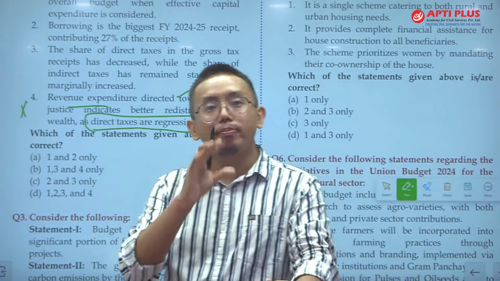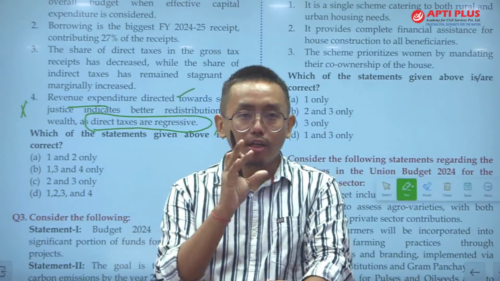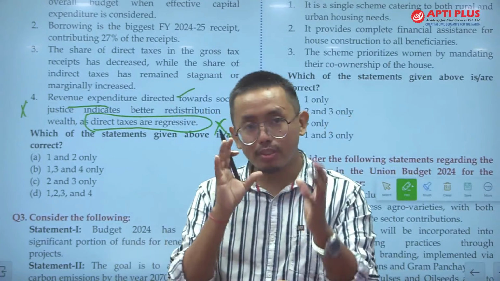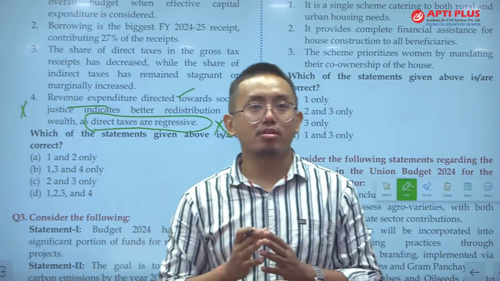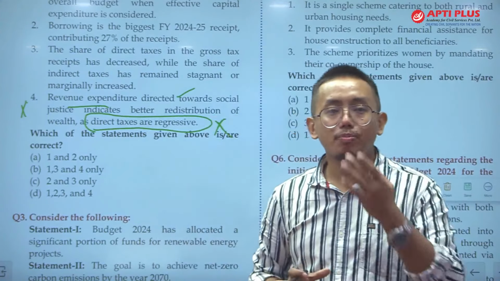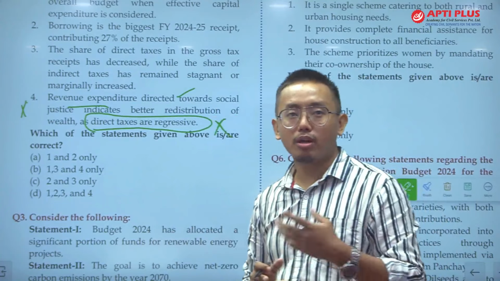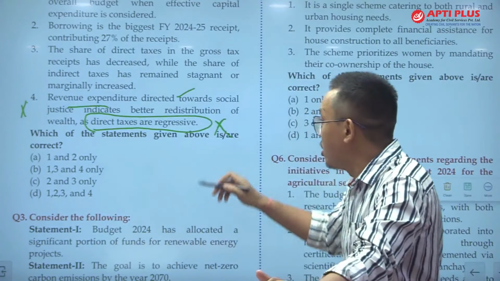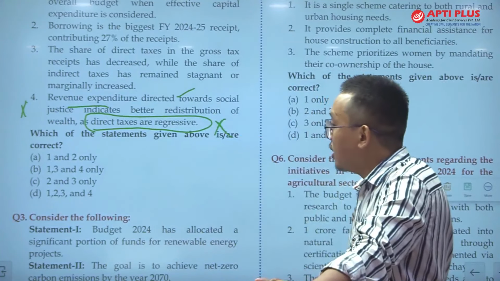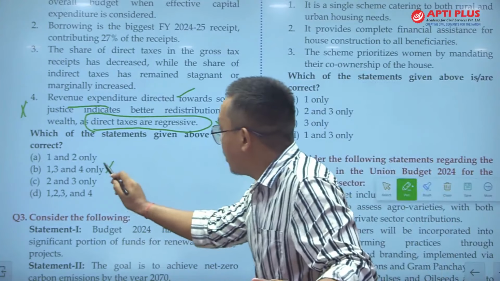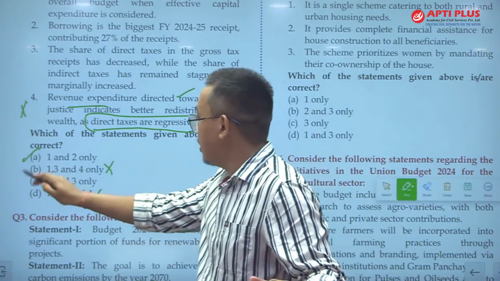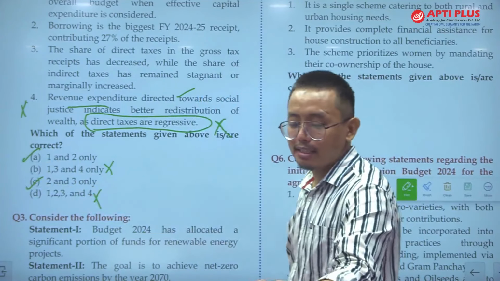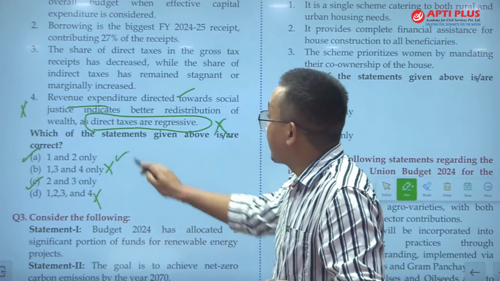That means if you know the basic facts of the economy, you do not need to go through the entire budget. Although the budget is very important, you need to know the basic economic facts: what constitutes the budget, what the components of the budget are, what taxes are, different types of taxes, etc. So this is incorrect, and from this you can eliminate options B and C. Now there are 2 options, A and D, and the answer is A, 1 and 2 only.